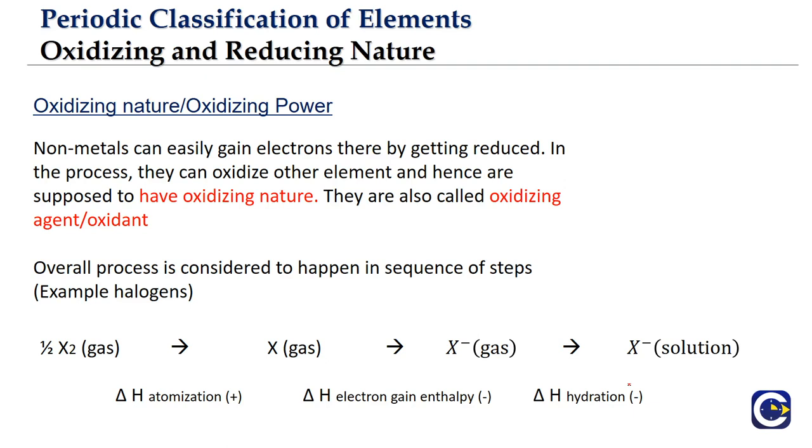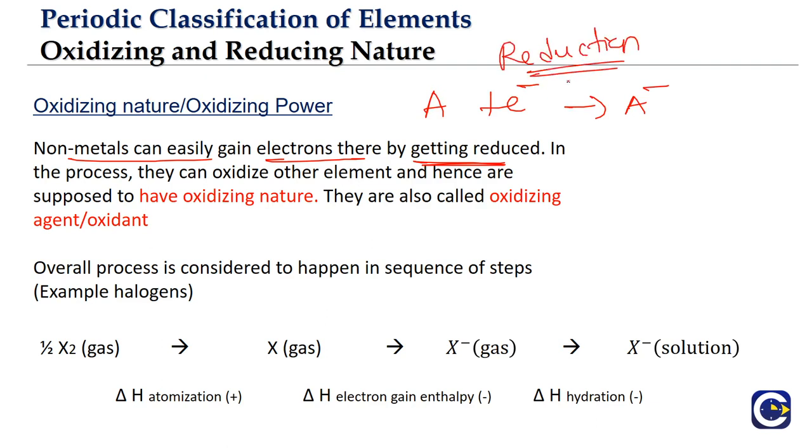Now the other side of it is the oxidizing nature. Non-metals easily gain electrons. If you have a non-metal, let's say non-metal A, it is gaining electrons to form an anion. This process is what we call reduction. So losing electrons is oxidation, gaining electrons is called reduction. We'll again touch base on this idea when we go to the redox reaction chapter. There, the definitions of oxidation and reduction have changed over a period of time. What we are using here is the definition based on electrons: losing of electrons is oxidation, gaining of electrons is reduction.